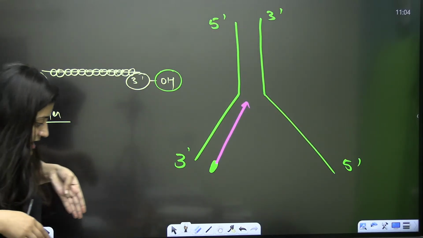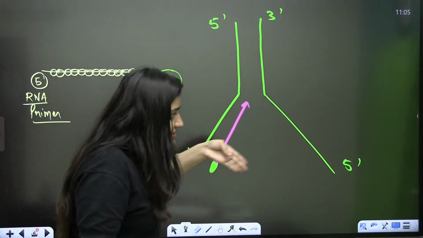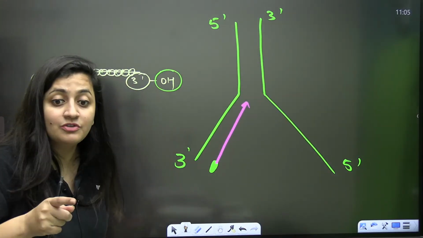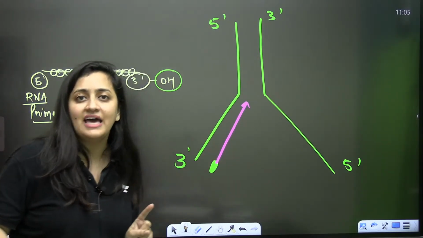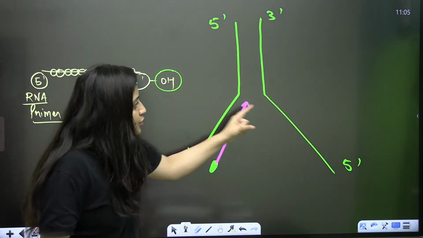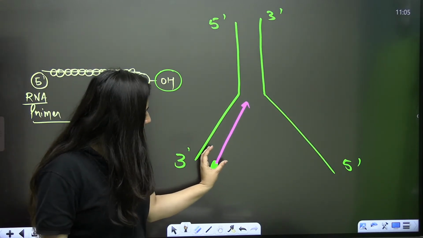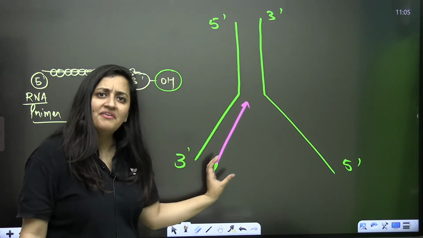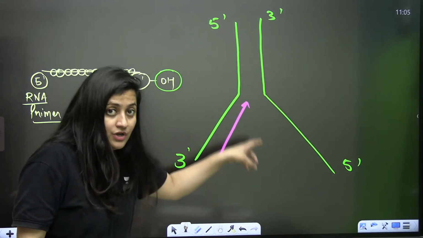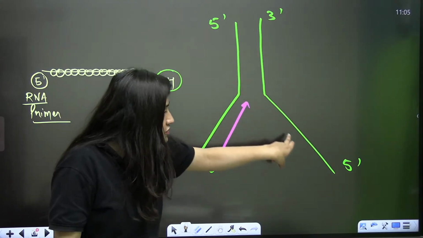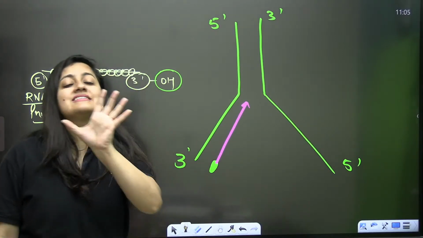I'm the DNA polymerase. I'm adding the bases, right? This is how I'm moving. But I have to do it in two different directions. What does it mean? I know my DNA is double-stranded. DNA polymerase 3 is moving like this very easily. It is adding the bases here, but it has to synthesize the other strand as well, and simultaneously it has to do.